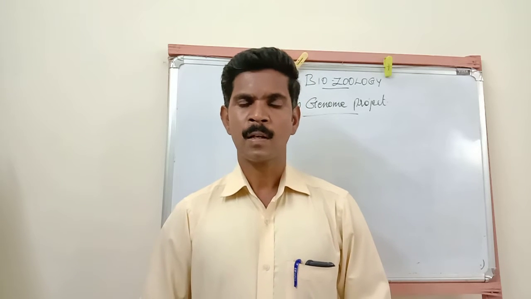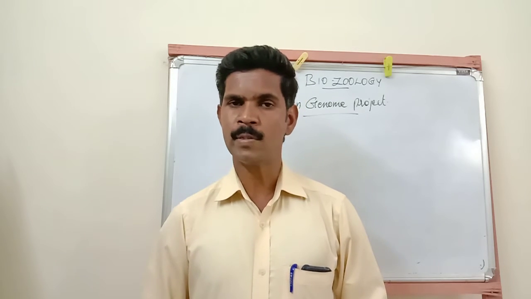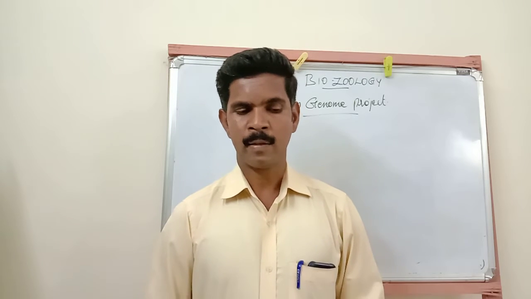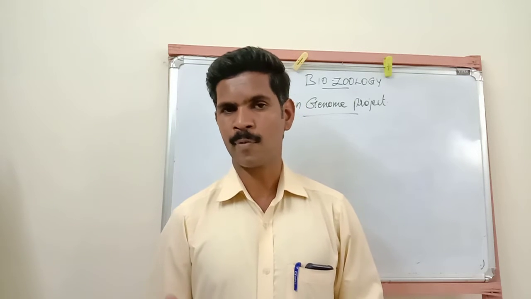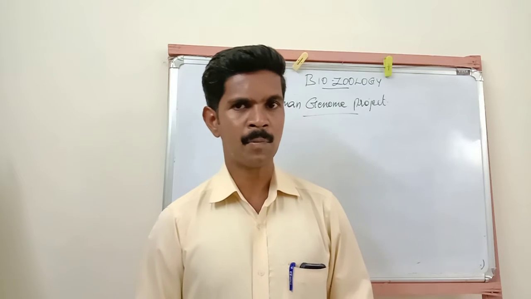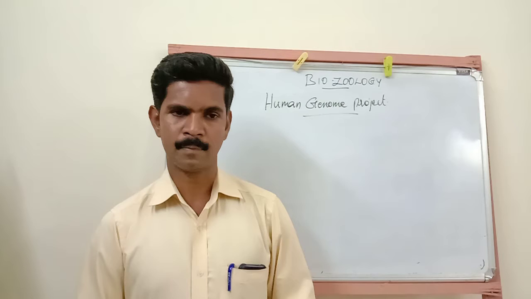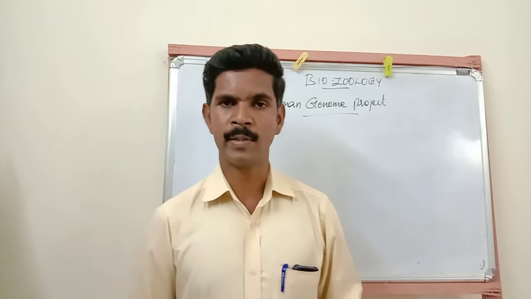Now we are going to study one important 3 mark question: the goals or aims of the Human Genome Project. There are more than 4 or 5 aims mentioned in your book. The first aim is to identify all the genes.